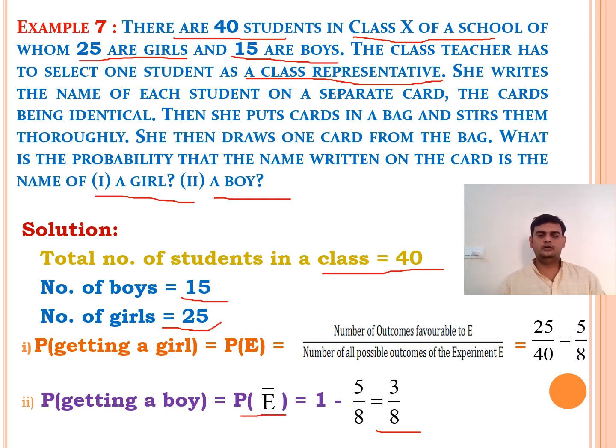So getting a girl as a class representative, the probability is 5 by 8. Getting a boy as a class representative is 3 by 8. So girls have a higher probability, because there are more girl students in the class, so they have more chances to be a class representative. This is about example number 7.